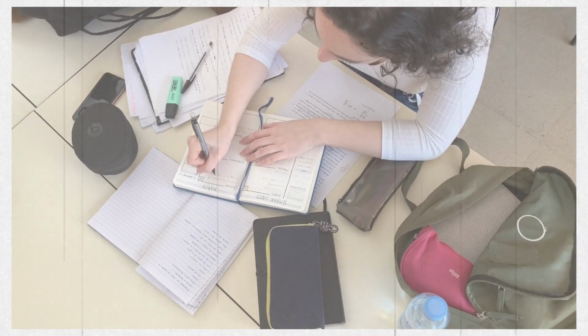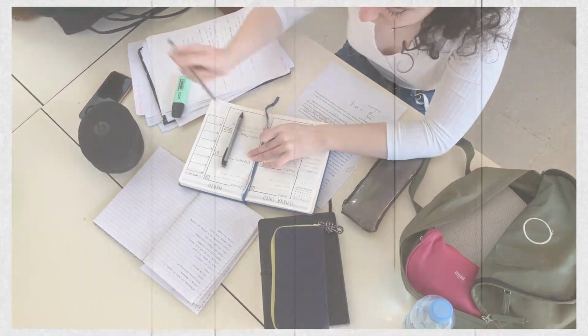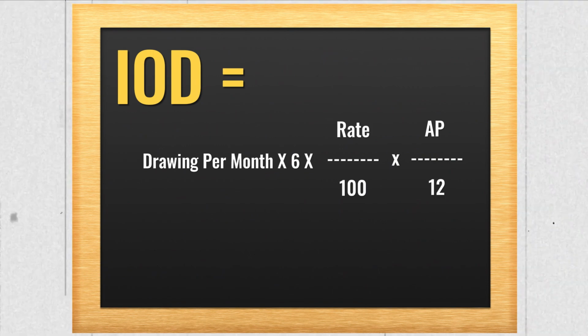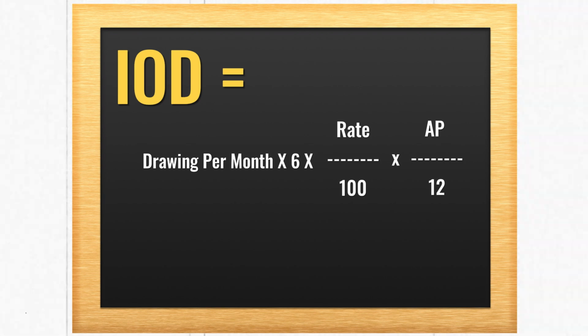So the formula for this will remain again the same, that is interest on drawings is equal to drawings per month multiplied by 6, because only 6 times the drawings have been done, multiplied by rate upon 100 multiplied by AP upon 12. Now let's calculate the AP.